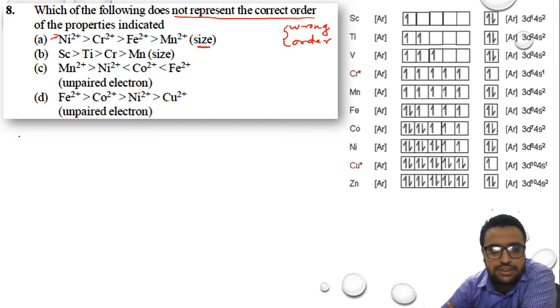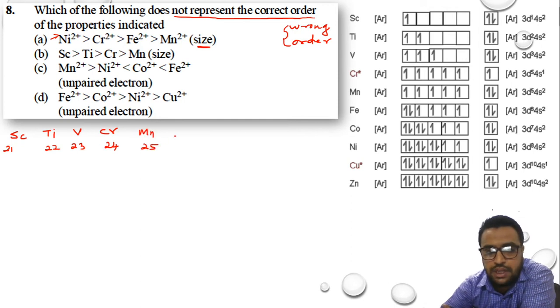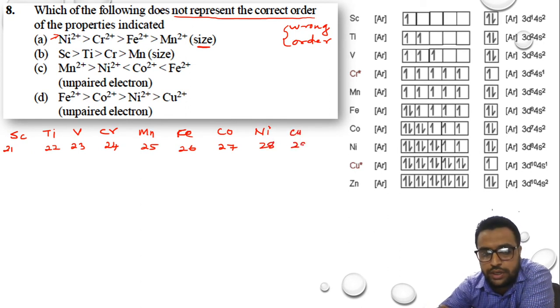In D block elements, the first transition series starts from scandium, which is atomic number 21, then comes titanium with 22, vanadium with 23, chromium with 24, manganese with 25, not cobalt, it is iron with 26, cobalt with 27, nickel with 28, copper with 29, and zinc with 30.